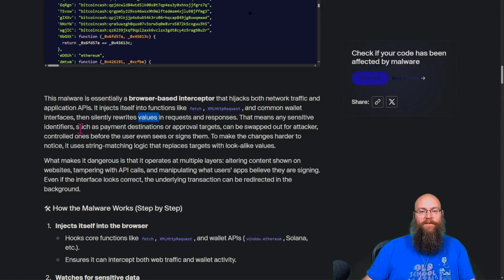That means any sensitive identifiers, such as payment destinations or approval targets, can be swapped out for attacker-controlled ones before the user even sees it or signs it. And it makes the changes harder to notice because it has string matching logic.